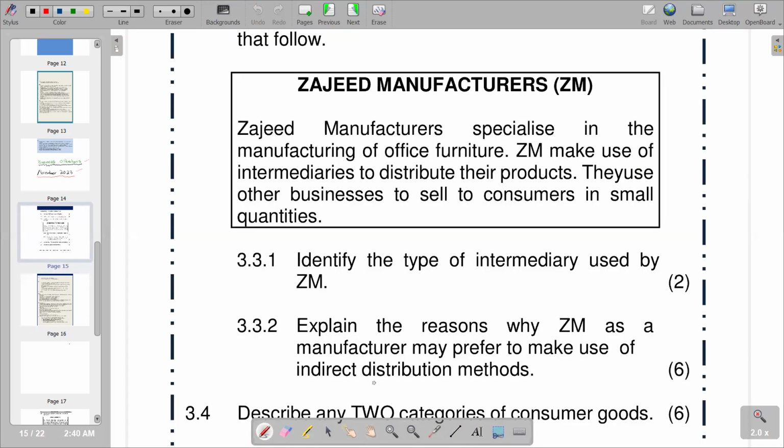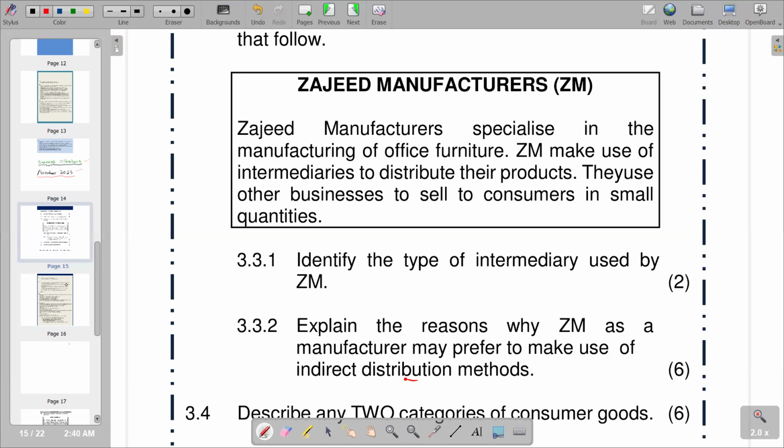That's why ZM as a manufacturer prefers to make use of indirect distribution. ZM is making use of an intermediary for many reasons. It might be the intermediary has got a good image, or the intermediary is already an established business that has built its image in the market. If it's a recognizable image in the market, obviously ZM is going to gain. There will be more sales due to the reputation of the intermediary. So this can also be a reason why.